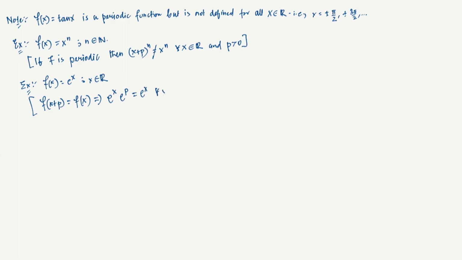This should hold for all x in R. But exponential is always positive, so you can cancel e power x from both sides. So e power p has to be 1, which implies p has to be 0. But that can't be a period, because the definition of period is a positive real number. So this is again not periodic.